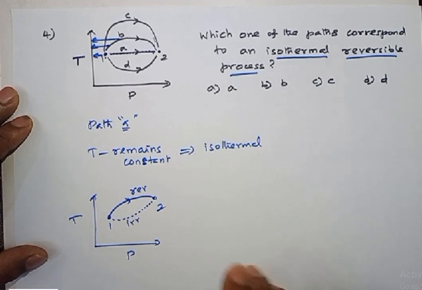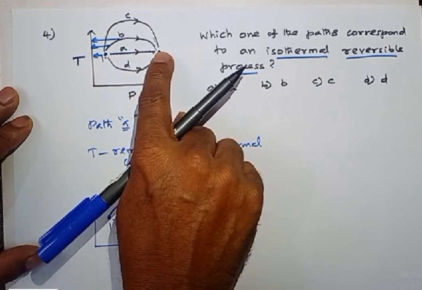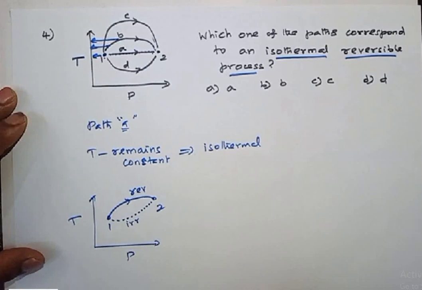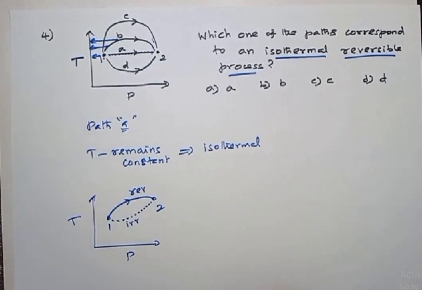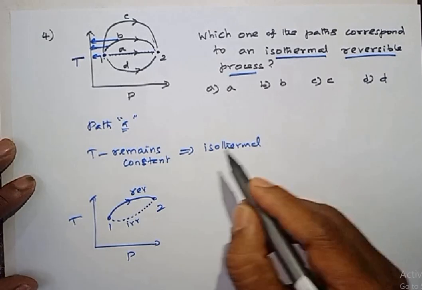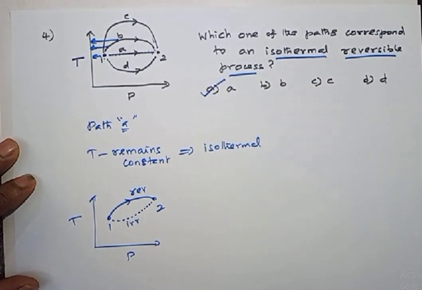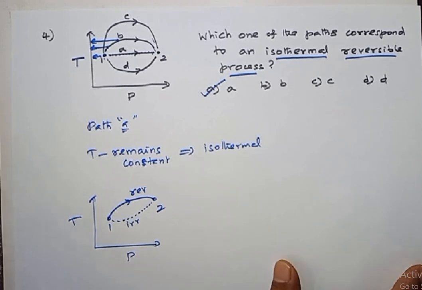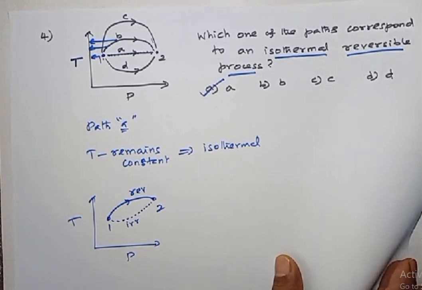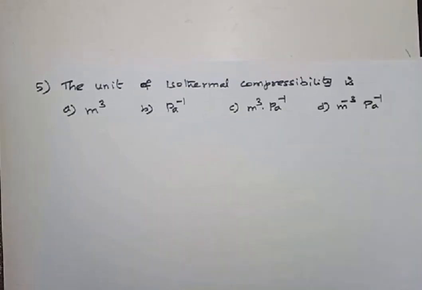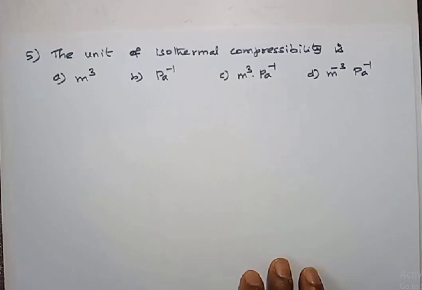Okay, but only along path A temperature remains constant, so path A is an isothermal process. So the correct option for this question is option A. Right, now let me move on to the next question. Question number 5. Just go through the question.